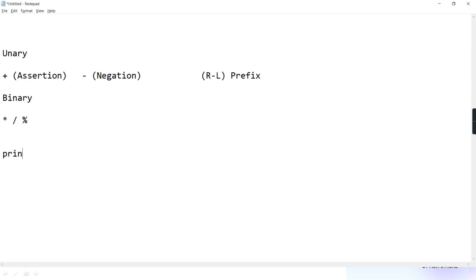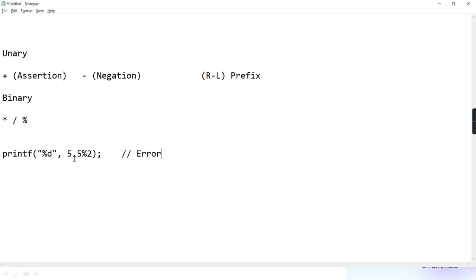Like if I do it in C, suppose. In C, if I'm writing printf %d and I'm writing 5.5 modulo 2, it is an error, remember. In C language, it is an error. Why? Because C language doesn't allow you to do modulus on floating point value.